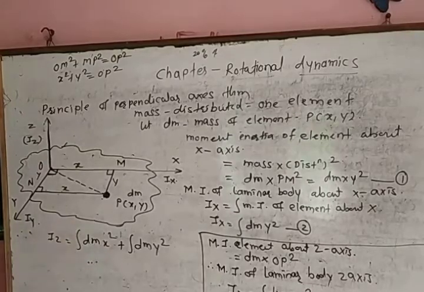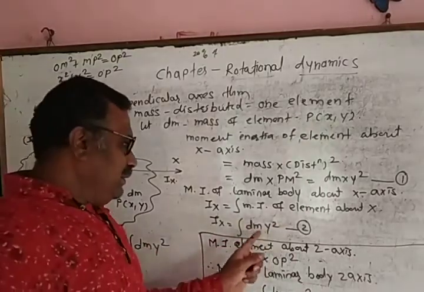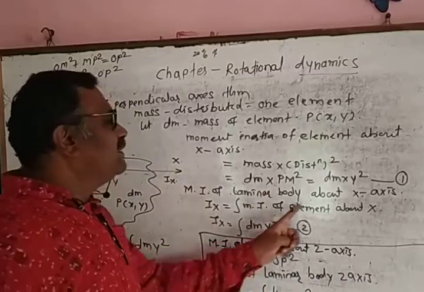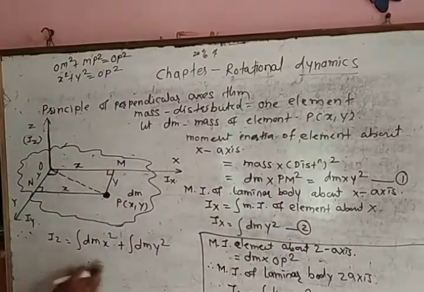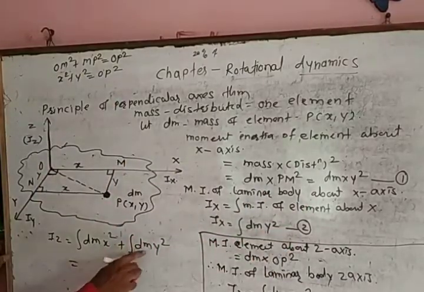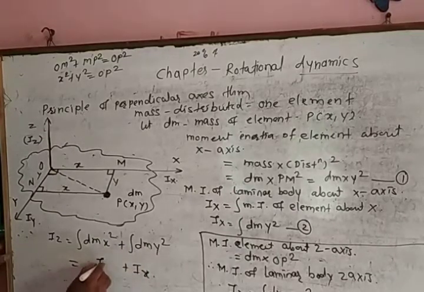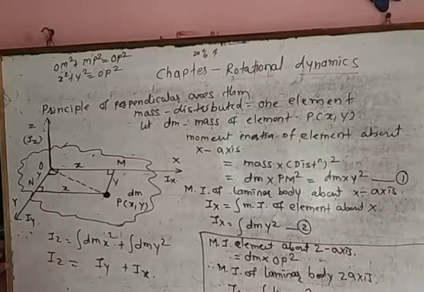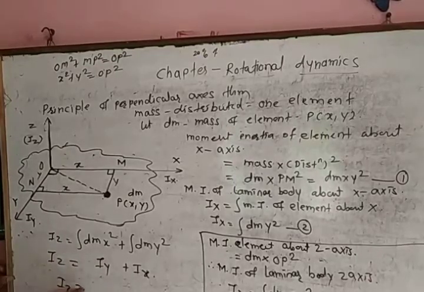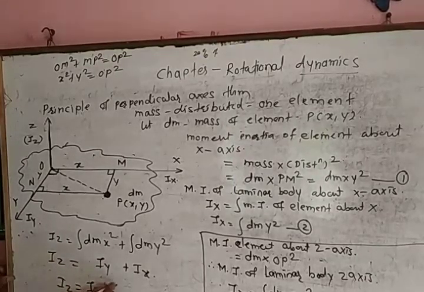These are equal to Iy and Ix. Therefore we write Ix plus Iy is equal to Iz. Therefore Iz is equal to Ix plus Iy. In this way we can prove the principle of the perpendicular axis theorem.